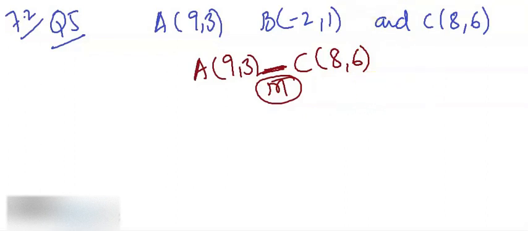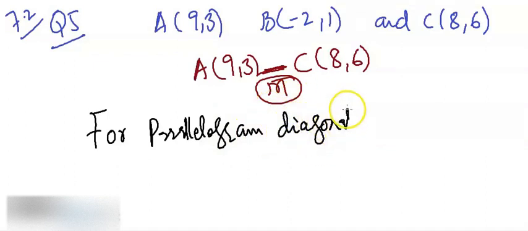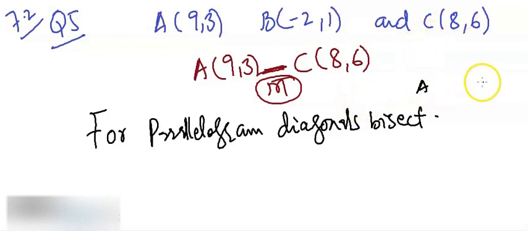Since it was a parallelogram, let's think about what we know about parallelograms. For a parallelogram, we know that diagonals bisect each other, which means diagonals cut each other at midpoint. So you had a point A, a point B, a point C, and a point D. So this was basically our parallelogram that we were given.